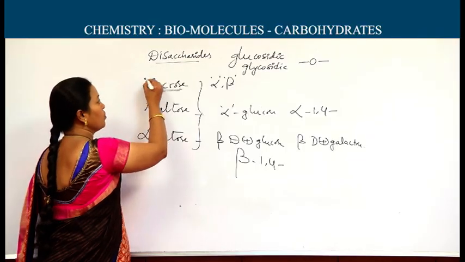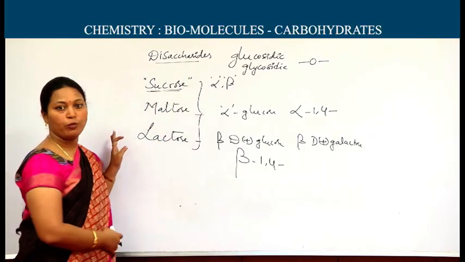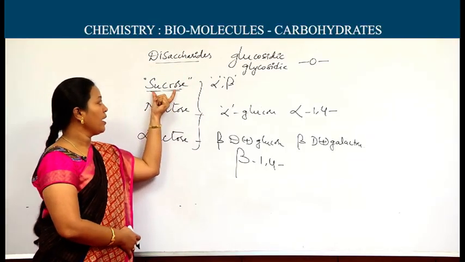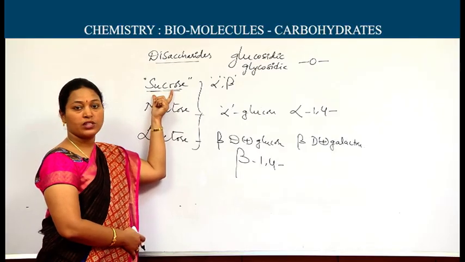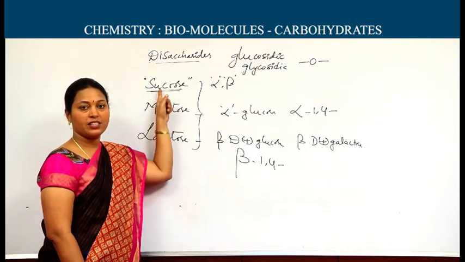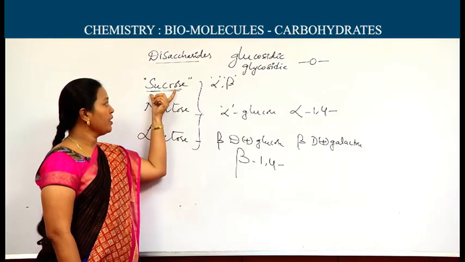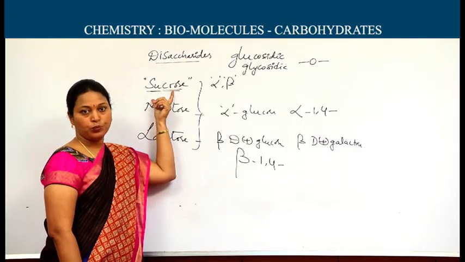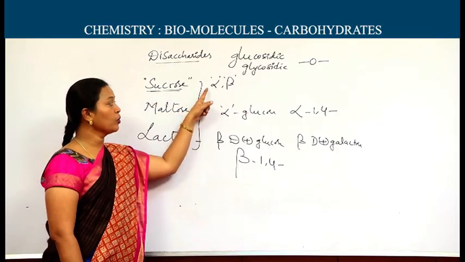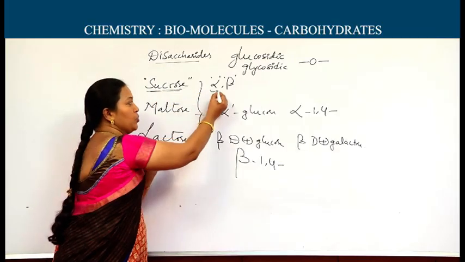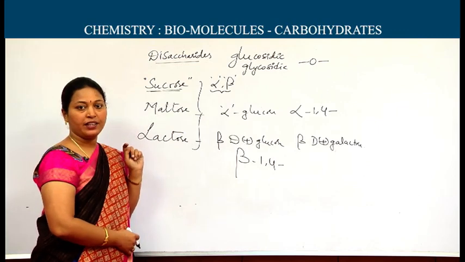And regarding sucrose, one should remember one important point. I said at first, sucrose is the only disaccharide which is non-reducing. These two are reducing. The non-reducing ability is due to the carbonyl group being blocked during the formation of the alpha and beta linkage.